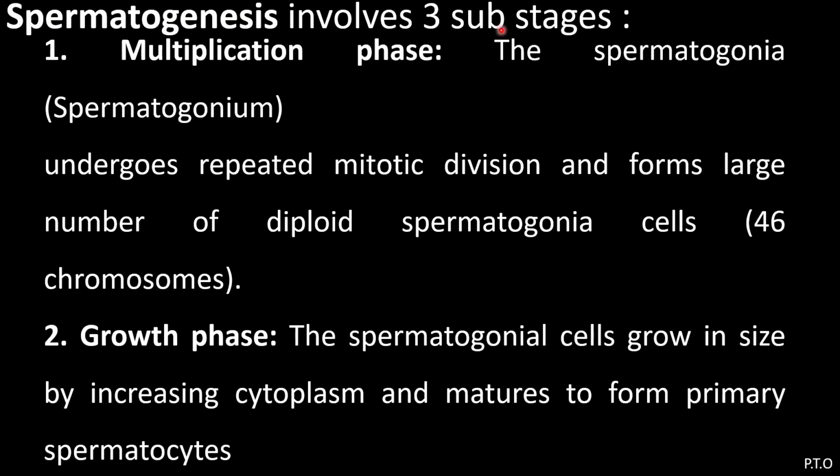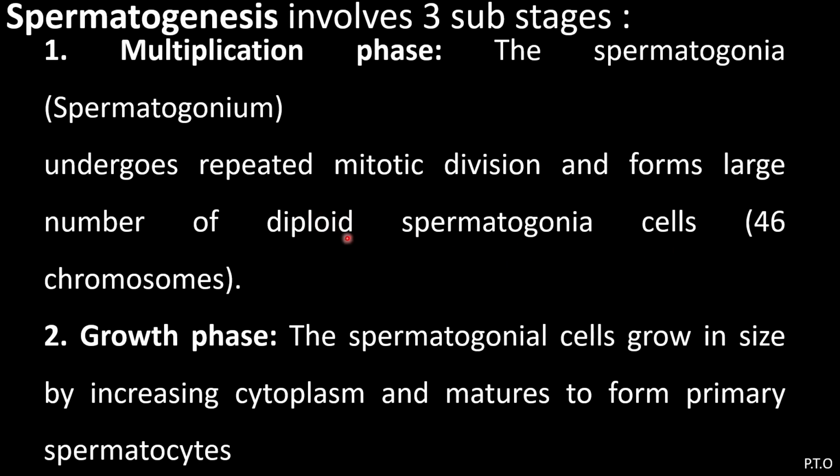Spermatogenesis involves three substages. The first one is the multiplication phase. Spermatogonium is the singular; spermatogonia is the plural. Here, a single spermatogonium undergoes repeated mitotic division and forms a large number of diploid spermatogonia cells.